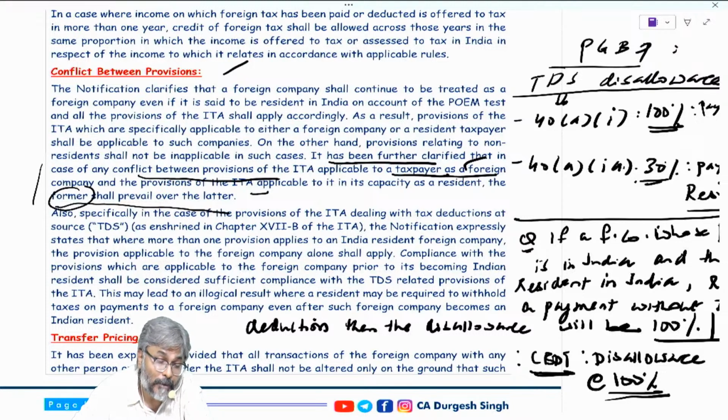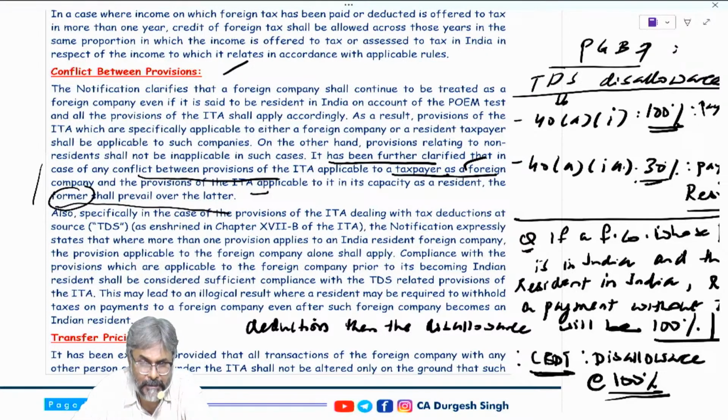But if you talk about the optional scheme, then for a senior citizen aged 60 or above, it is up to 3 lakhs nil, then 3 to 5 lakhs it is 5%, 5 to 10 lakhs it is 20%, and above 10 lakhs it is 30%. And for a super senior citizen, up to 5 lakhs nothing, 5 to 10 lakhs it is 20%, and above 10 lakhs it is 30%. That is one thing you should keep in mind.